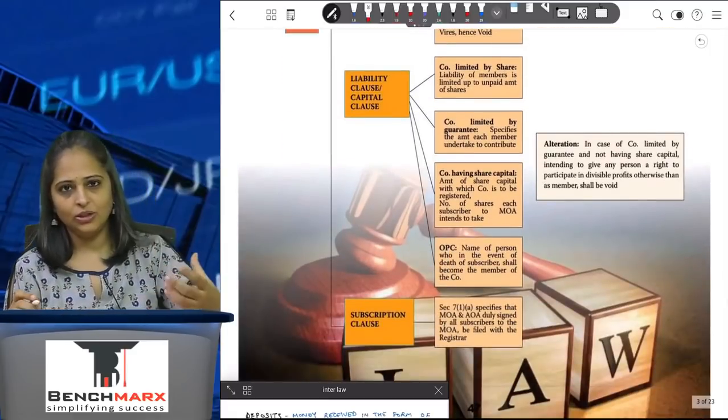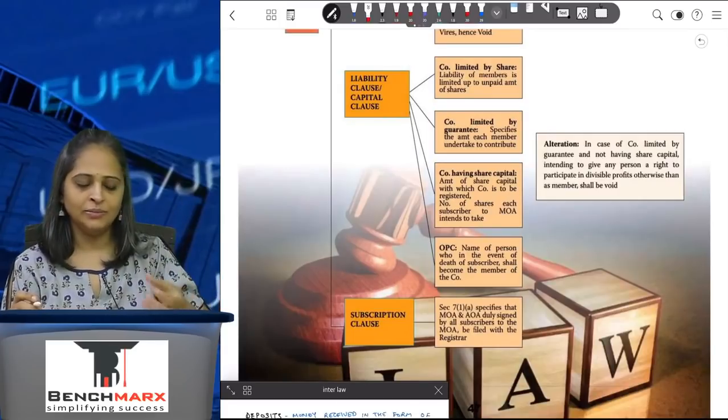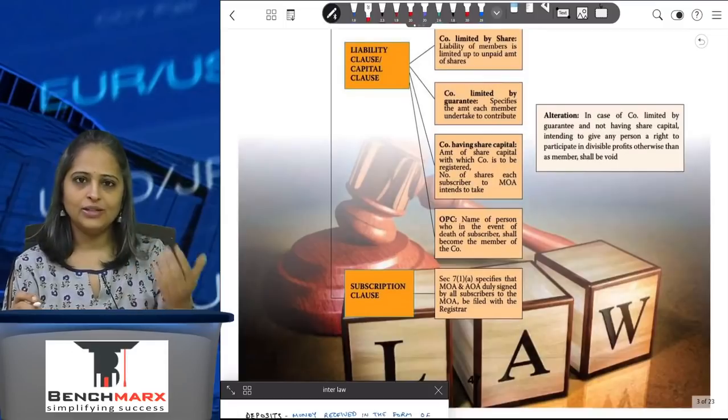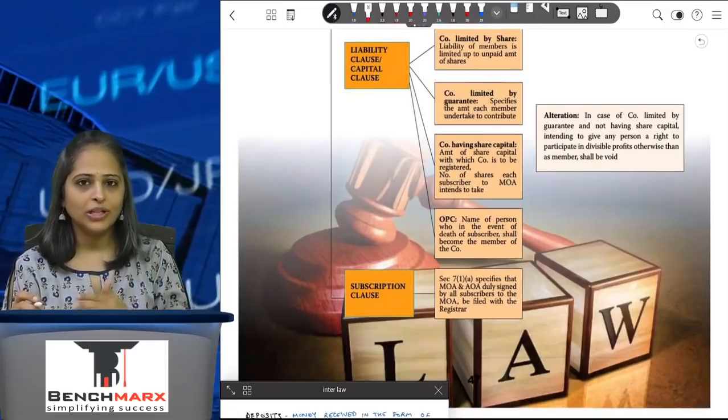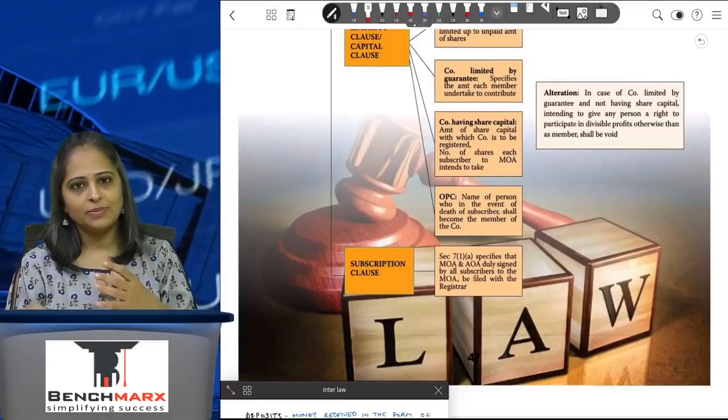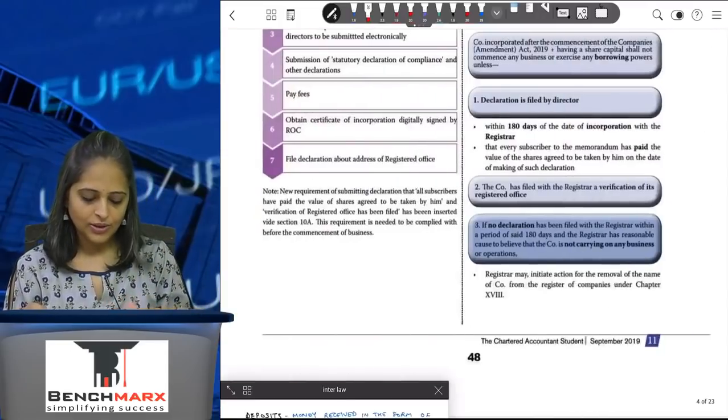Then there's a liability clause: limited by shares, limited by guarantee. If there is a change in the liability clause, that also requires a special resolution to be passed. Subscription clause is the people who are subscribing to the memorandum and articles of association.